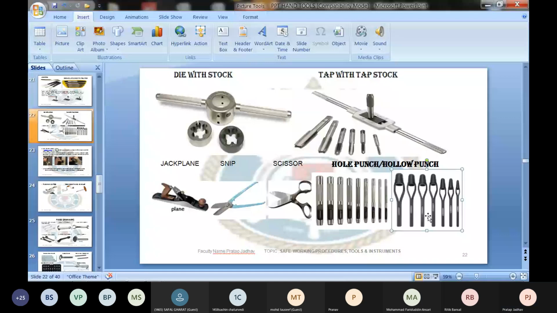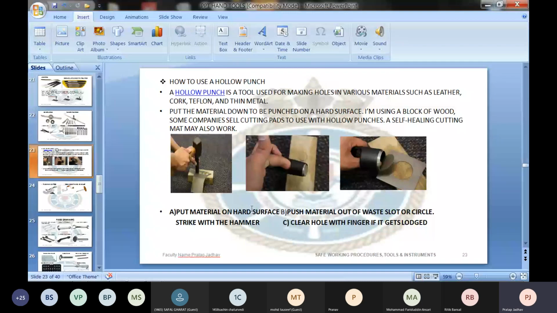Is it clear to you? Any question in this? Any doubt in this? No, sir. Yes, sir. Okay. Now, when you are cutting the hole with the hollow punch, one important safety precaution you have to observe. Because these are edge tools, you may get a cut.